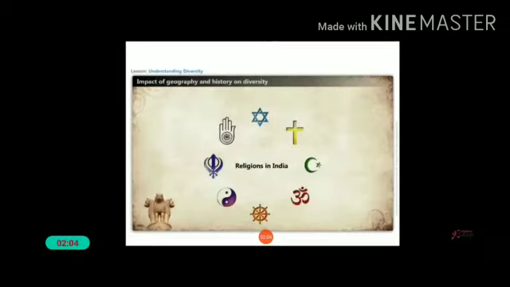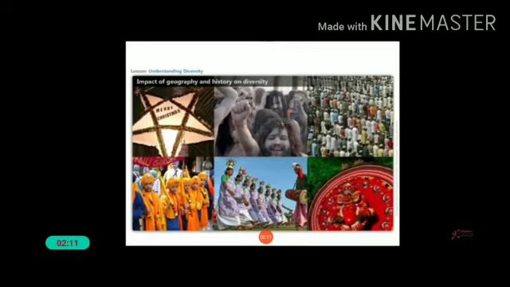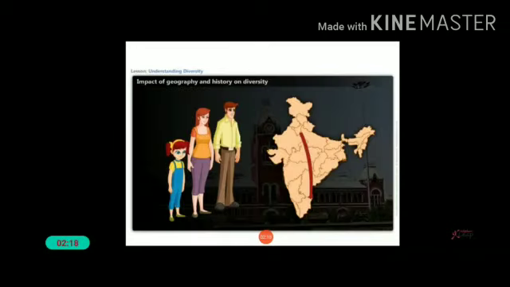What did you notice during this short tour of the country? We can clearly see that India is a very diverse land. Many different types of languages, cultures, religions and traditions are followed throughout India. Can you think of some reasons for how India became such a diverse nation?